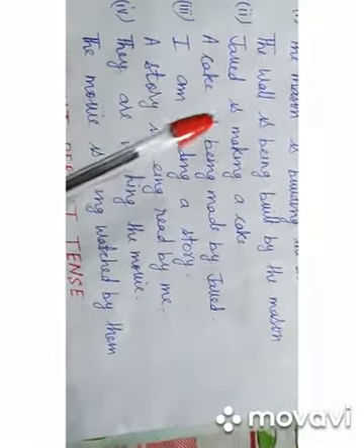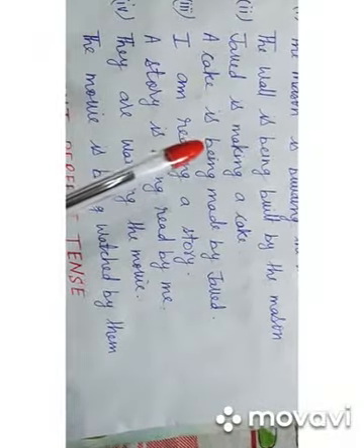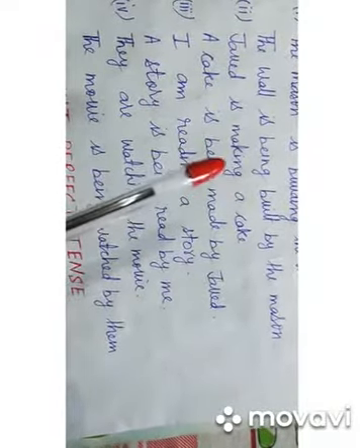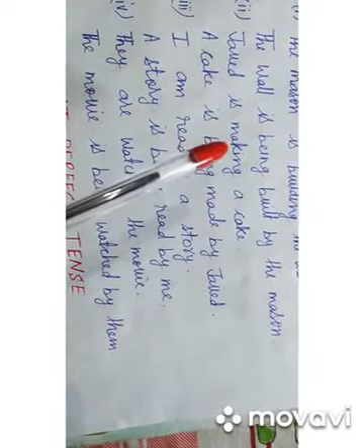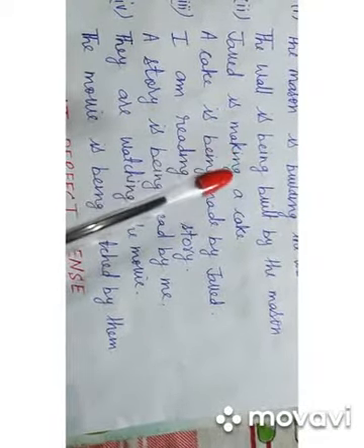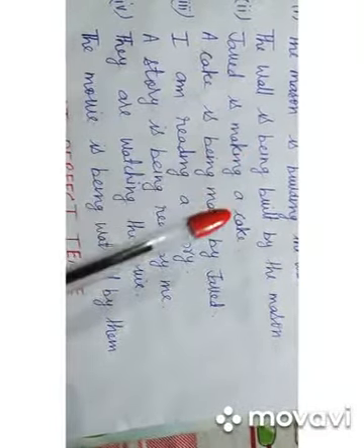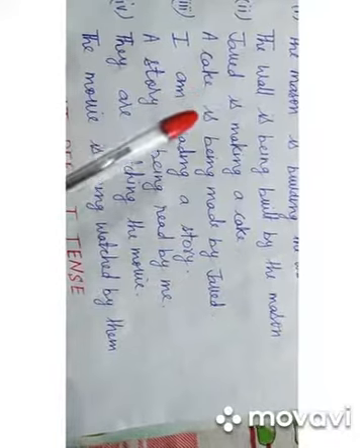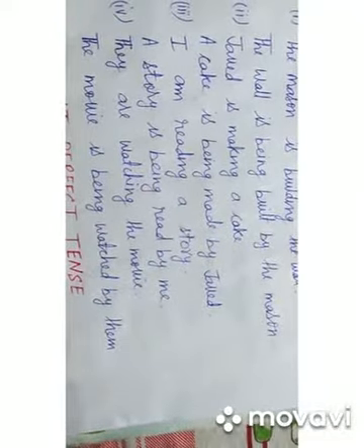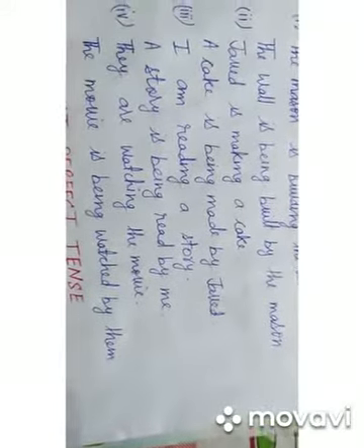That is why the helping verb is has been used. After that being and making, verb first form plus ing, will be changed into verb third form made. So the sentence is a cake is being made by Javed. मतलब जावेद के द्वारा केक बनाया जा रहा है.